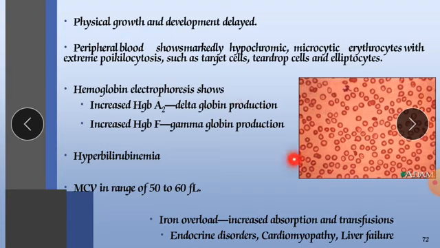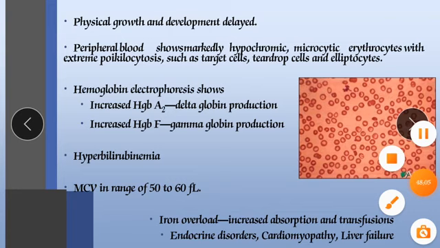So these are the various types of anemic conditions that we have come across. This is sufficient for today's lecture. We will see the next part in the next lecture.